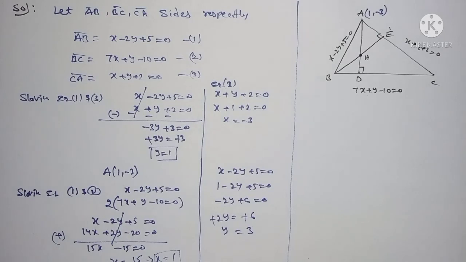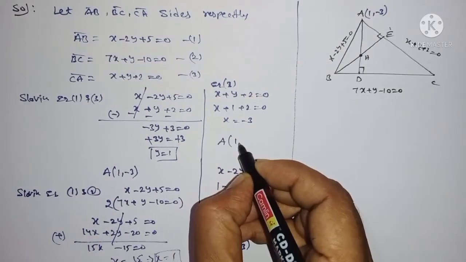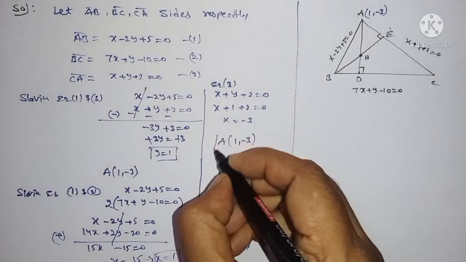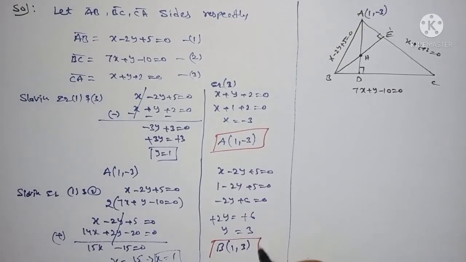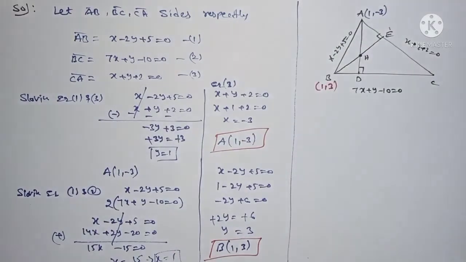You now have the A point and the B point.